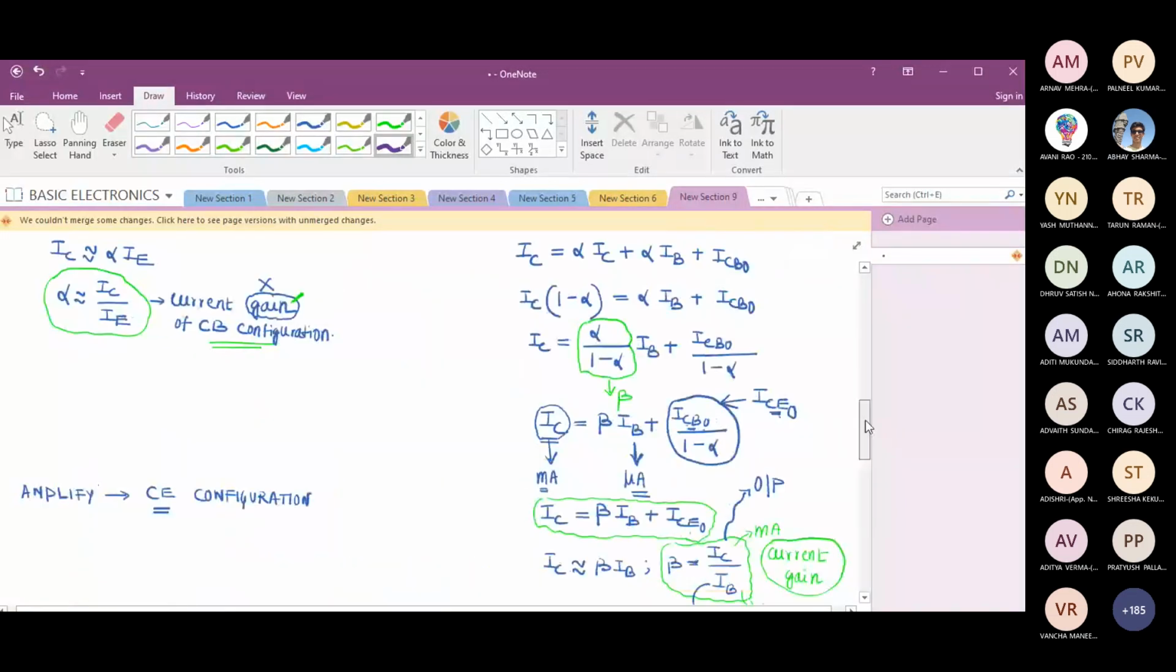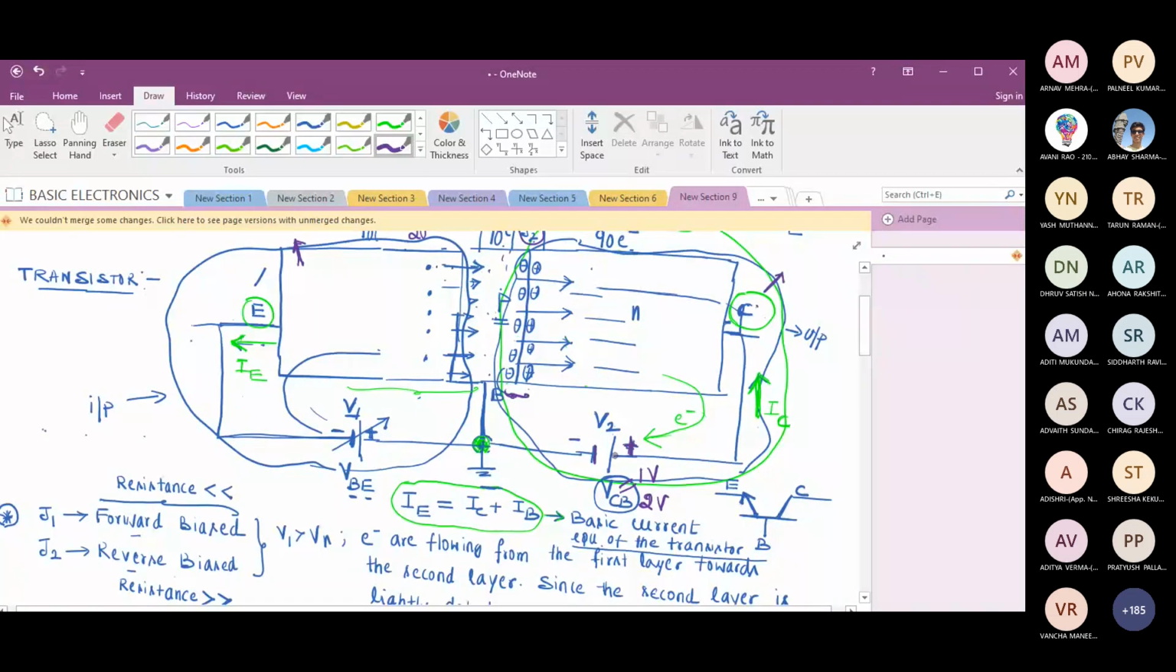When I vary that reverse bias potential, depletion layer width increases. When depletion layer width increases, we are getting less number of holes for recombination. Means the electrons that are entering from the emitter to the base, there are less holes present in the base for recombination. Since we are getting less number of holes, more electrons enter the collector region. Means collector current is rising, and in turn emitter current is also rising.